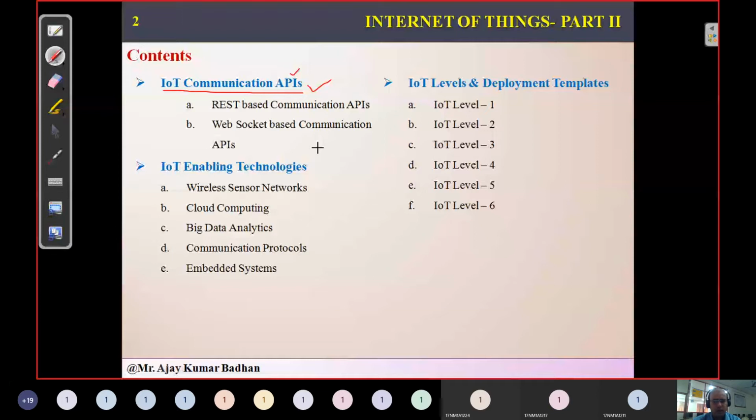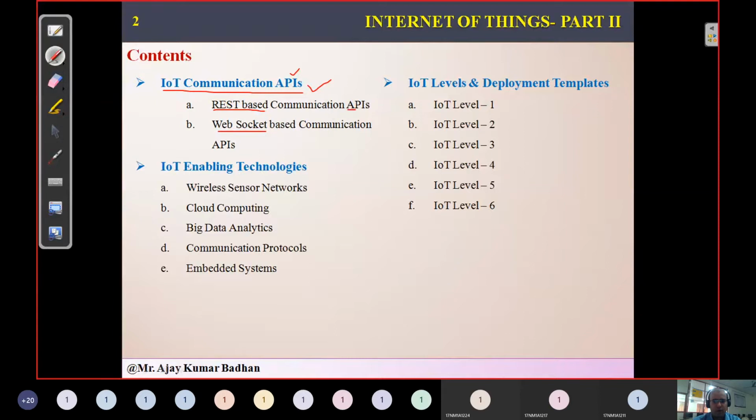In this subject, we will be dealing with two different types of communication APIs. We have many different types of application program interfaces, but in our subject we are going to deal with only two: REST-based communication APIs, followed by WebSocket-based communication APIs. REST stands for representational state transfer. This is the full form, and we'll discuss it in the coming slides.